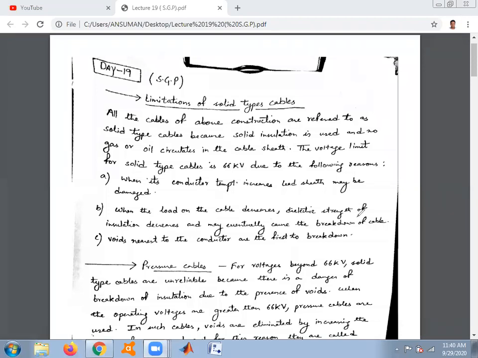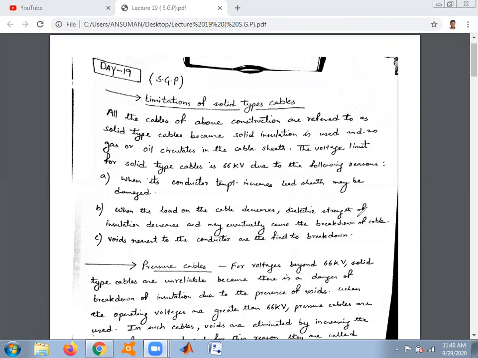Today in this video, we are going to discuss the topic classification of underground cables in detail. In the previous lecture, day 18, we had classified the cables. We had already discussed the two cables named belted cables and screened cables.